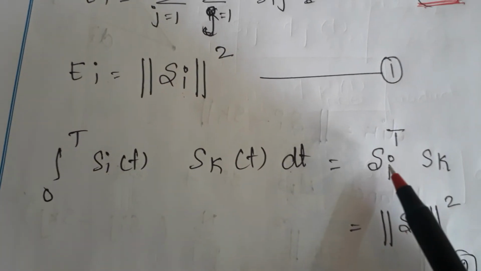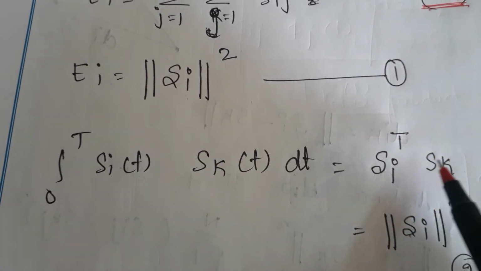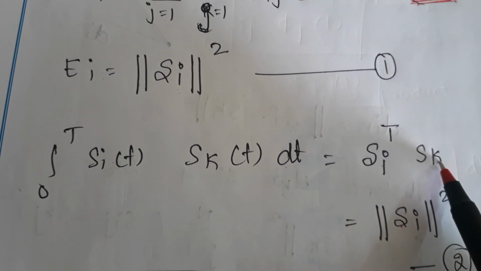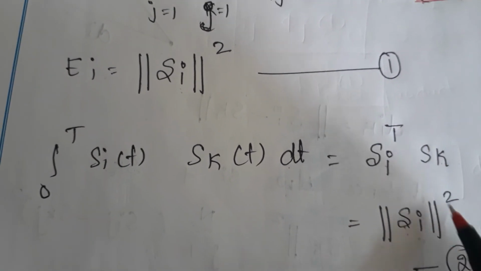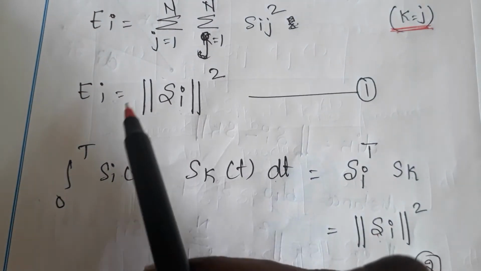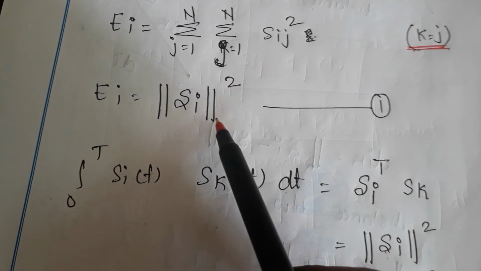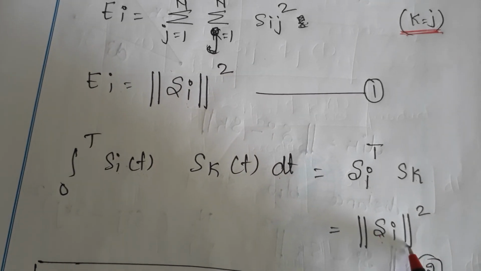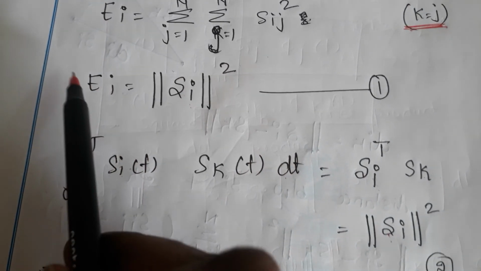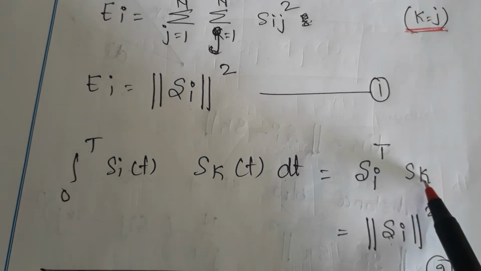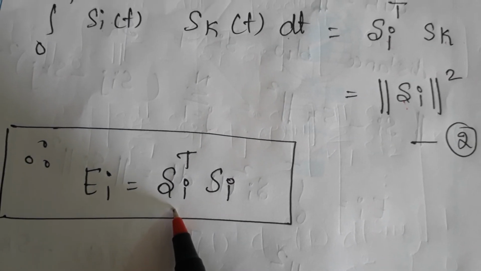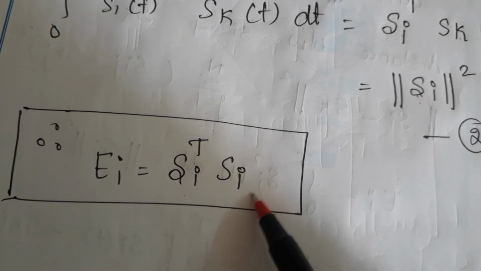What I assume here is that Si and Sk are both the same signal. Then it is the norm of Si squared. That means, from equation 1, the energy Ei is equal to the norm of Si squared. Same way, this integral from 0 to t is also written as the norm of Si squared. That means Ei is equal to this term. So I have got the answer: Ei is equal to Si transpose followed by Si.